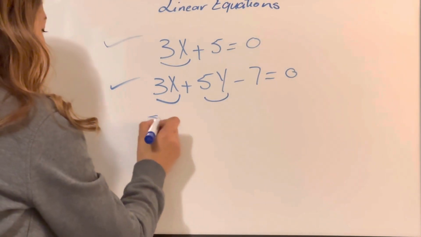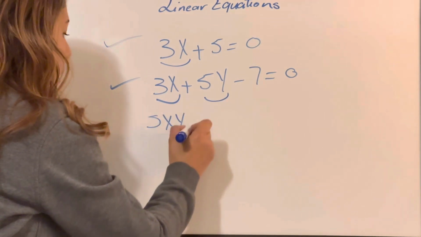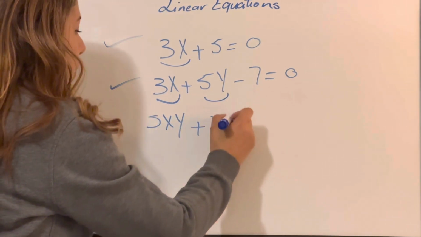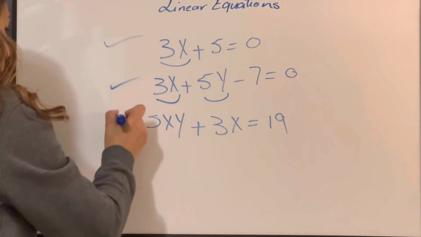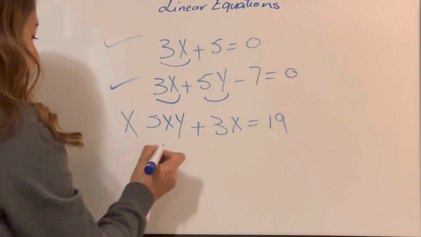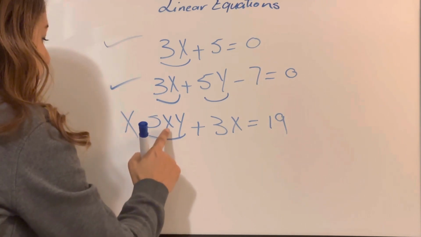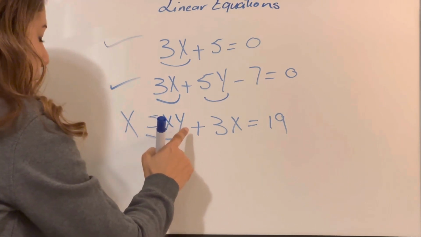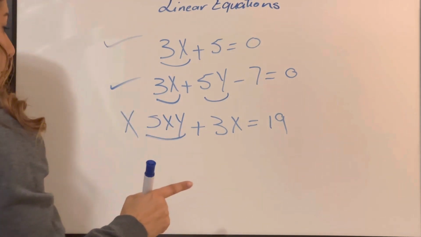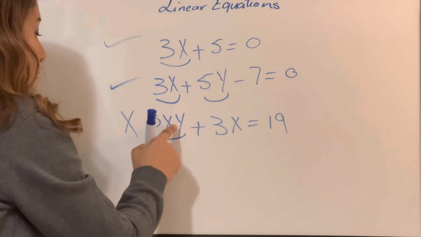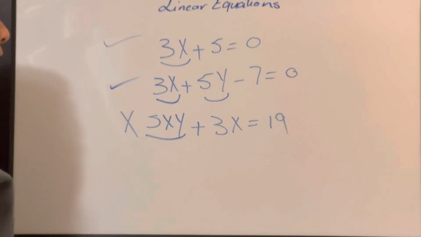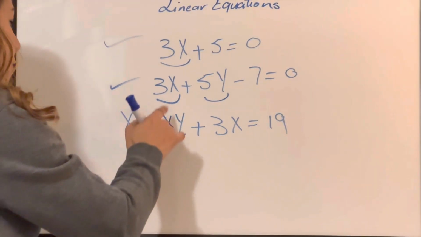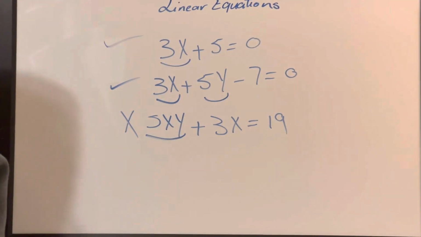So if I have 5xy plus 3x equals 19, this is not a linear equation, because here I can see two variables in one term. So if I have many variables in one term, this is not a linear equation, even if each one of them is to the first power.